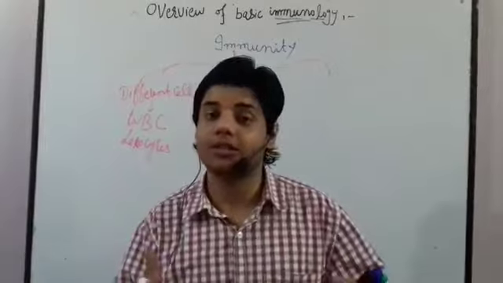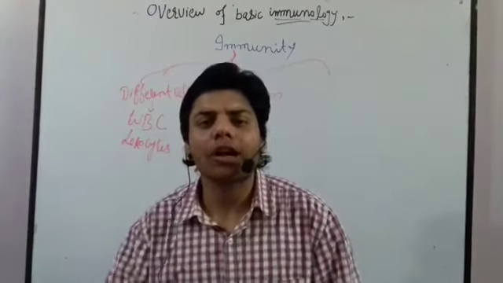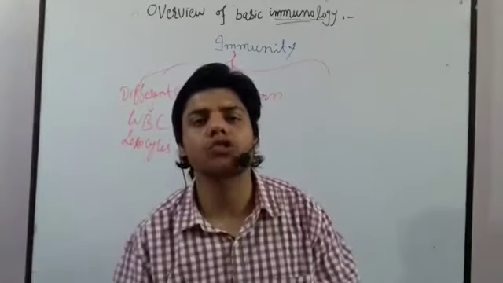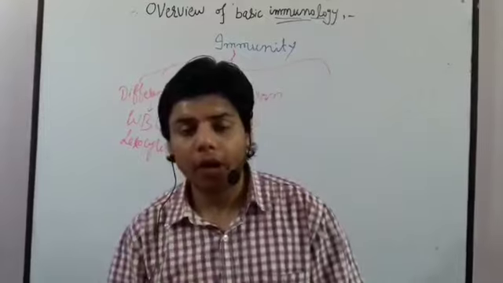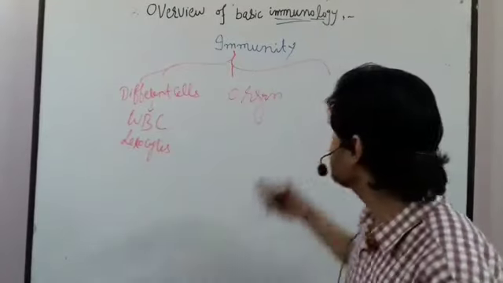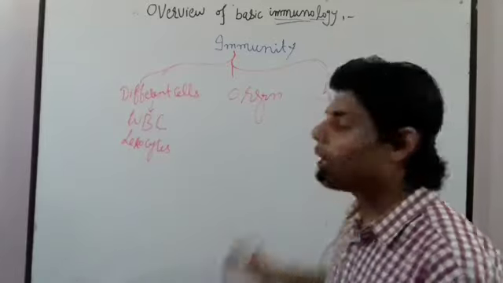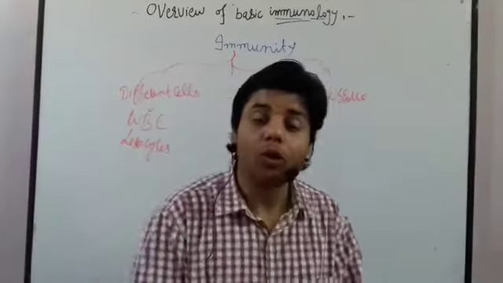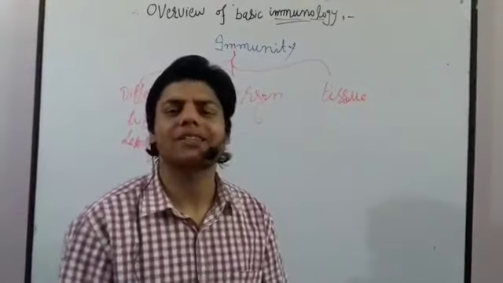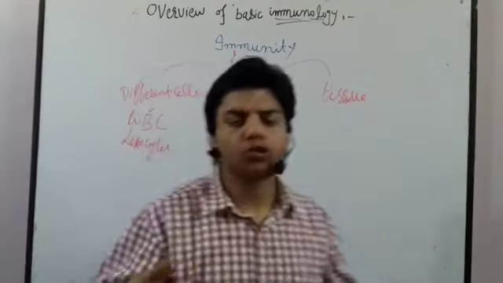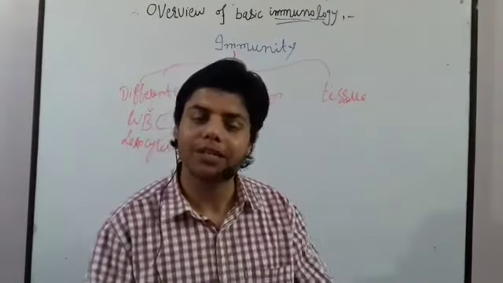Bone marrow, this is the organ, and we have thymus, this is the organ. Such organs usually produce cells which are involved in our immunity. And our immunity also contains tissue. Okay, tissue, what does it mean? It means what I explained as the surface barrier. On the surface barrier there are some things present, so this is actually the tissue. Although tissue can be some other things as well.